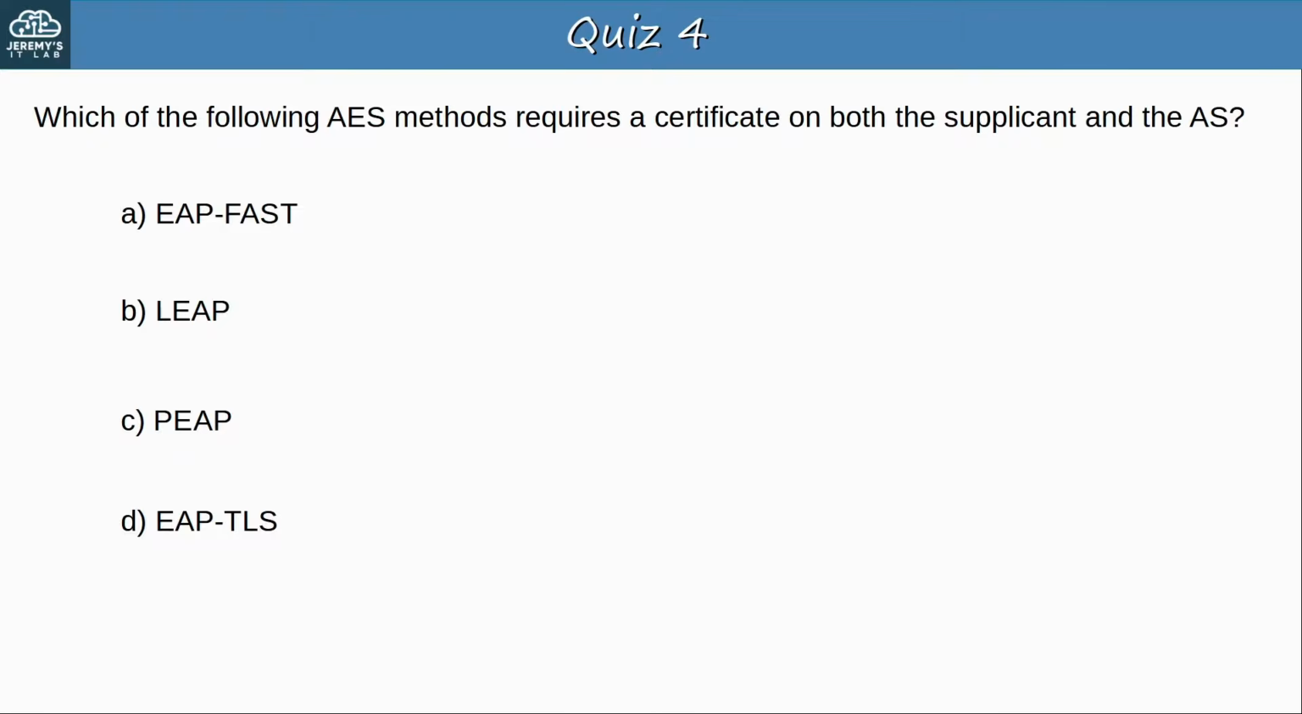Which of the following EAP methods requires a certificate on both the supplicant and the AS? Pause the video now to select the best answer. Okay, the answer is D, EAP TLS. Both PEAP and EAP TLS involve digital certificates for authentication, but PEAP only requires that the AS has a certificate. EAP TLS, on the other hand, uses certificates to authenticate both the supplicant and the AS, so they both need a certificate. Okay, let's go to question 5.